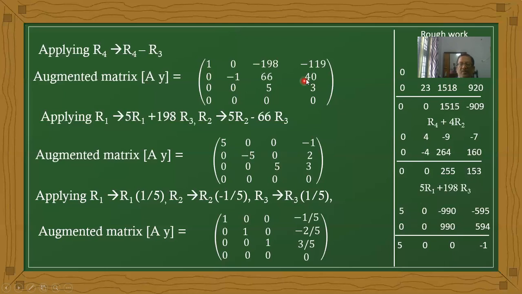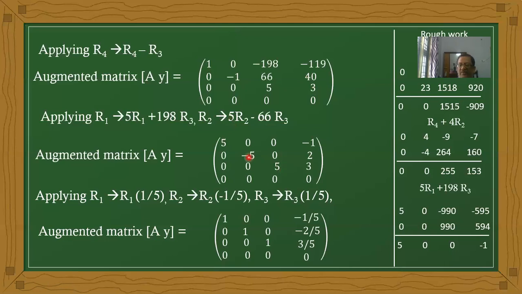Now observe here, 5 times 40, 66 into 3. That is how much, and it becomes 198. Therefore 200 minus 198 is 2. Now the complete diagonal should be 1. In this diagonal it is 5, 5, 5.